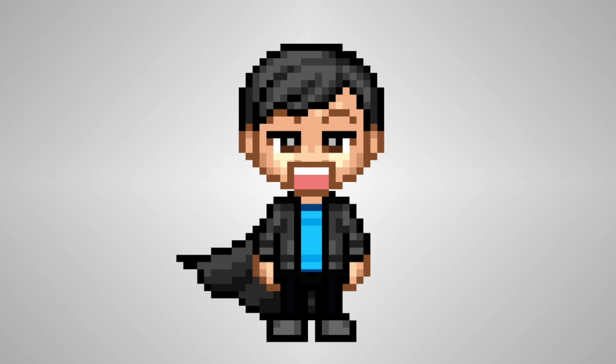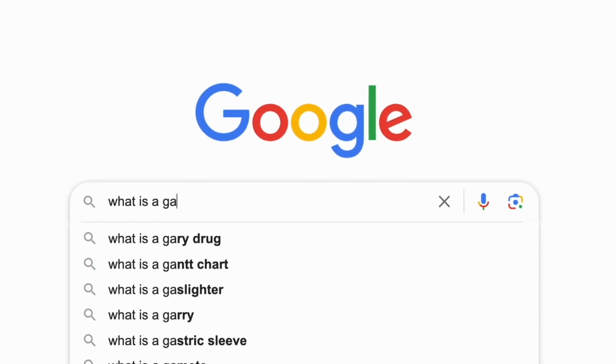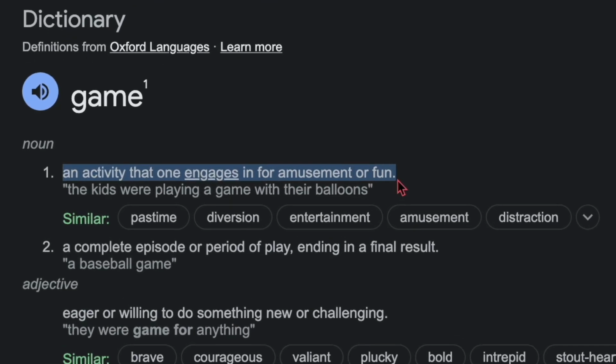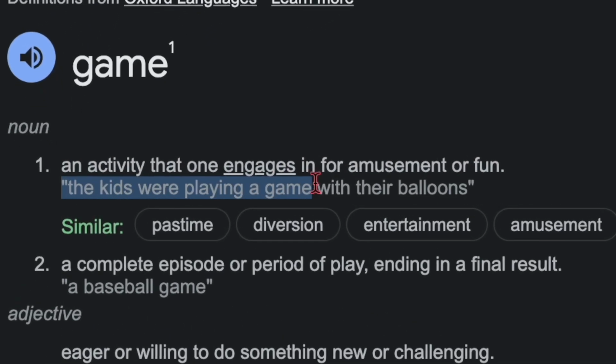This video, I'm making a game without any code, because why would you use code when you can literally kill yourself? So before we start, let's see what a game even is. An activity that one engages in for amusement or fun. The kids were playing a game with their balloons.